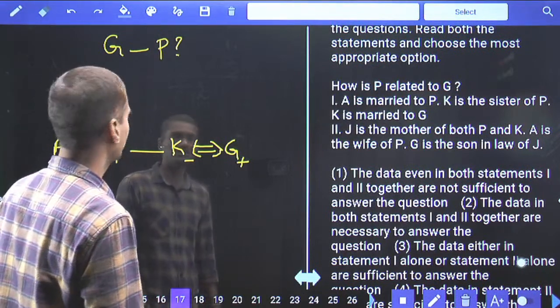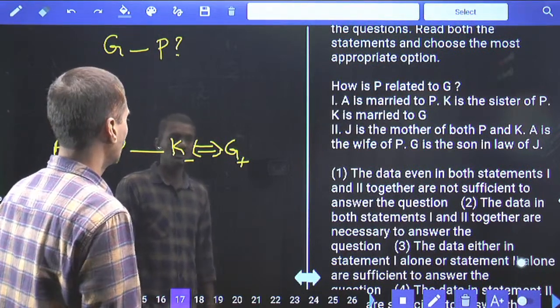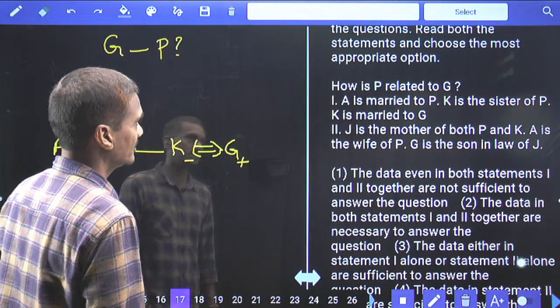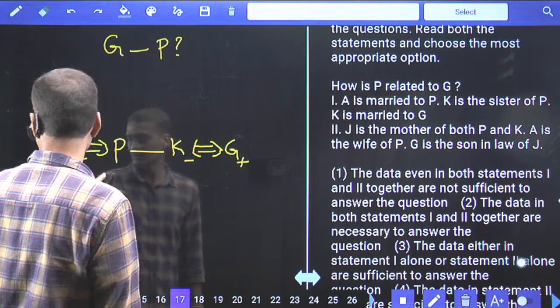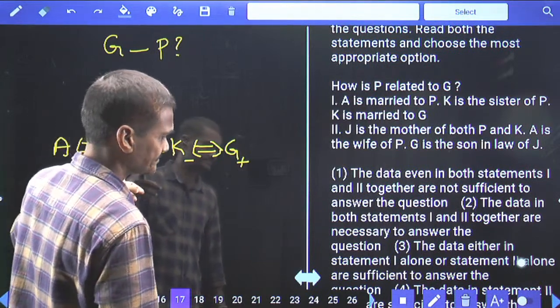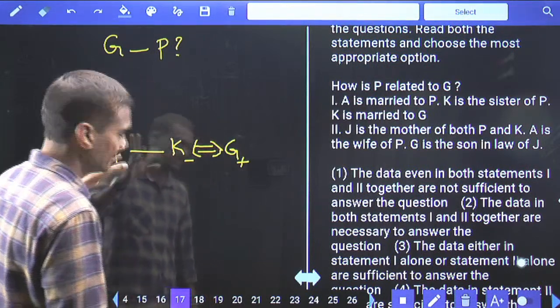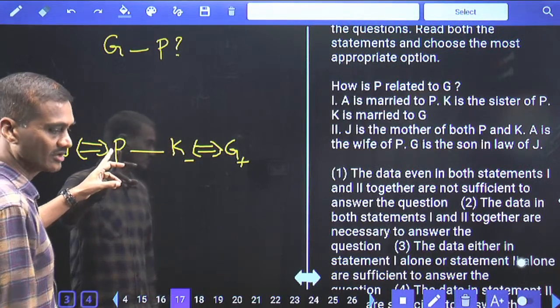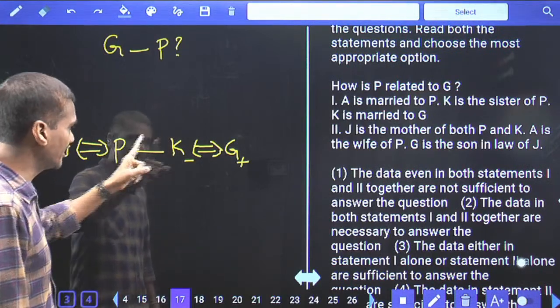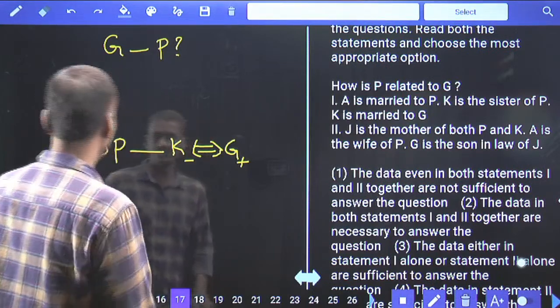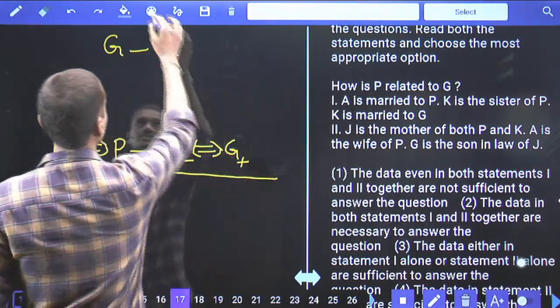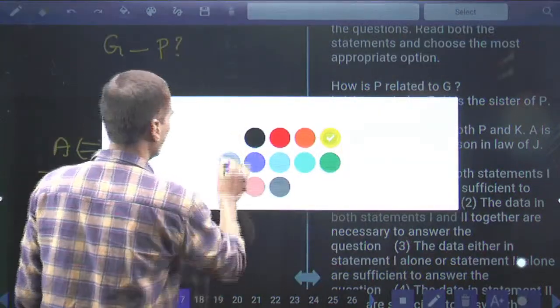Then what is the question here? How is P related to G? Now the gender of P is not known, isn't it? As the gender of P is not known here, one alone is not sufficient. If P is a male, we can definitely conclude brother-in-law. If P is a female, sister-in-law. As the gender is not known, one alone is not sufficient. Now let us take condition number 2 alone.